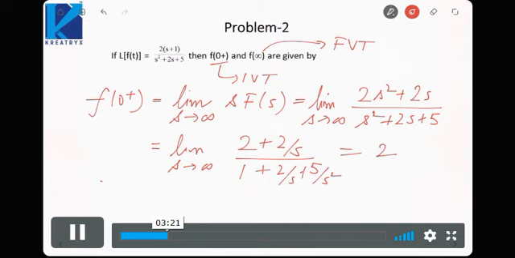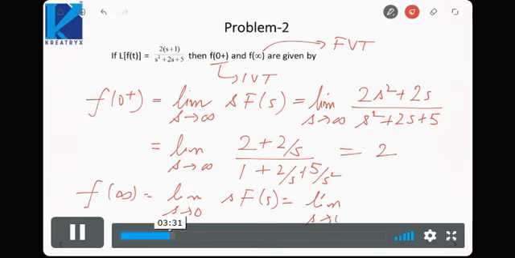Now if we wish to calculate f(infinity), it will be the limit s tending to 0 of sF(s), that is the limit s tending to 0 of s into (2s plus 1) upon (s square plus 2s plus 5). Now as you put s equal to 0, this term will go to 0. So the final value will come out to be 0. Initial value is 2, final value is 0.